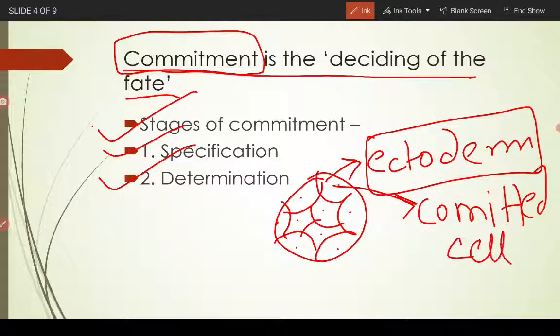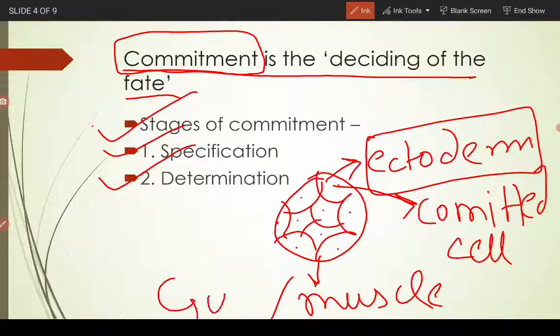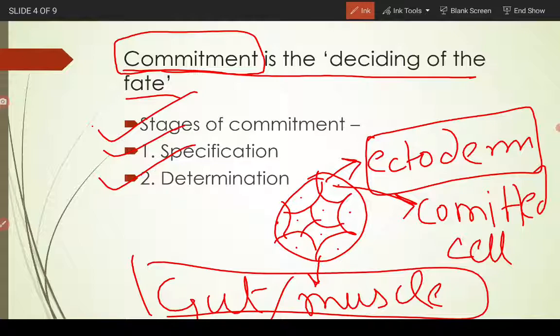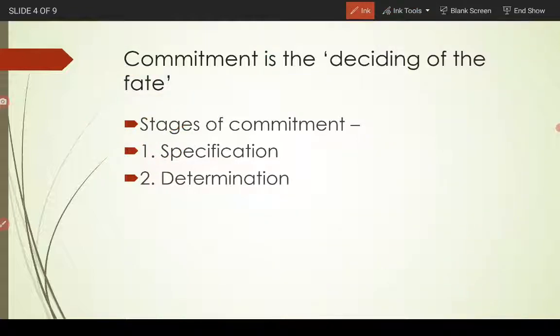But if this cell can either form the muscle or the gut region, if it is not decided what is going to be formed, it's not committed, right? It's a non-committed cell.